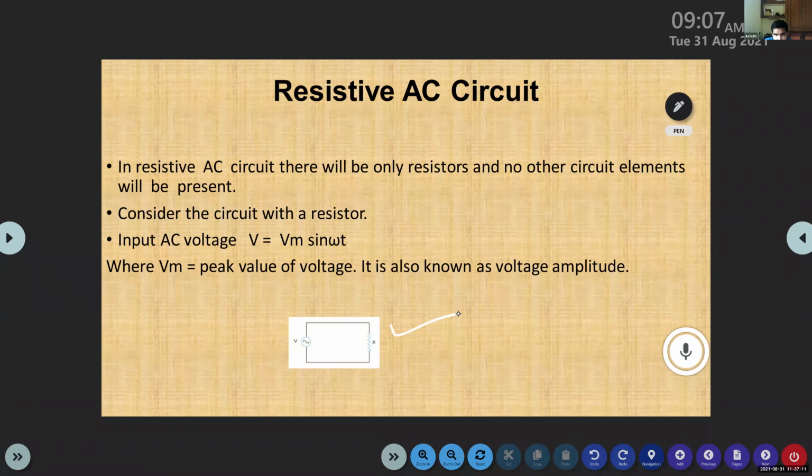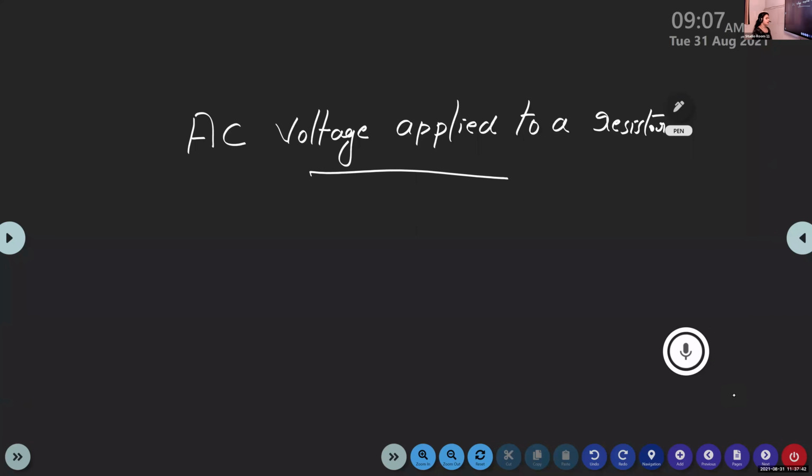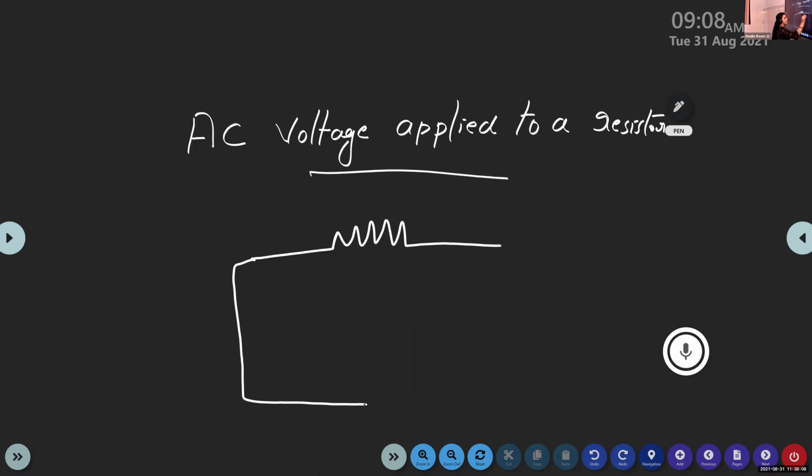So all of you write, after writing the heading AC voltage applied to a resistor: Consider a circuit with a resistor and apply an alternating voltage source of EMF.